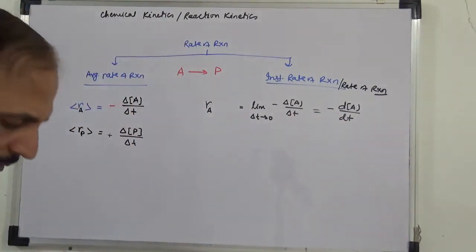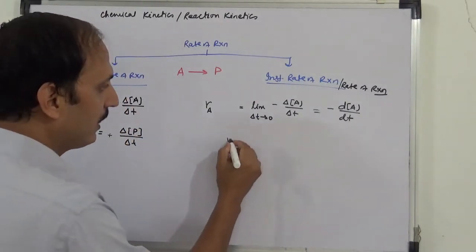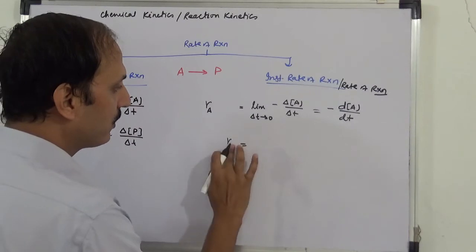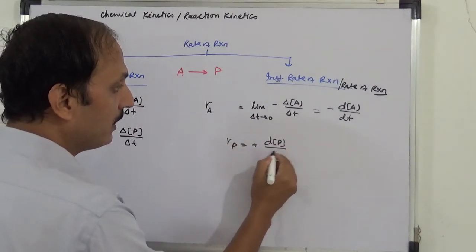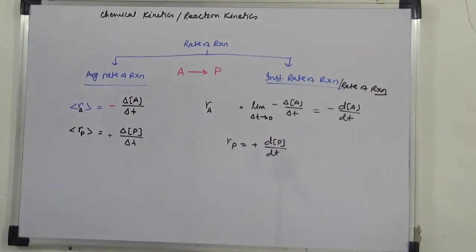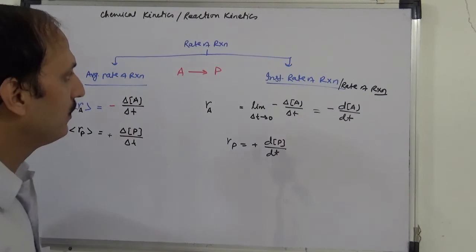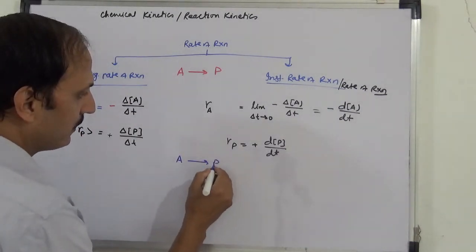याद है? Again, till now all of you have got much practice in differentiations, that is okay. Again, instantaneous rate with respect to product क्या हो जाएगा, it will be plus rate of change of concentration of product, dP by dt, that becomes concentration.